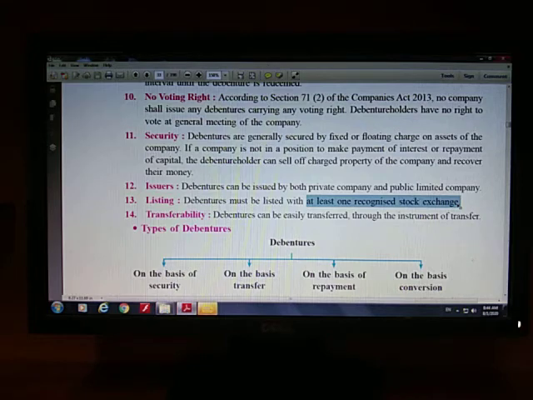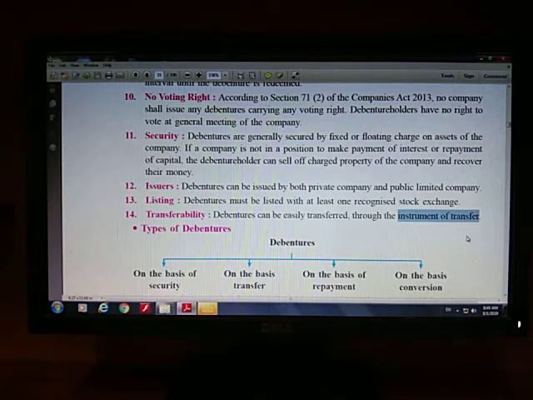14th point is very easy. Transferability. Debentures are transferable like shares. It means you have right to sell your debentures after following a particular procedure. Before selling this debenture to the person, you will have to fill instrument of transfer. Instrument of transfer is just a technical word. It is nothing but a form which you will have to fill before selling your debentures.